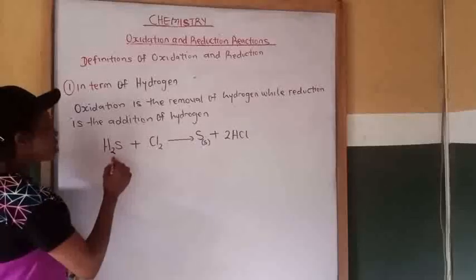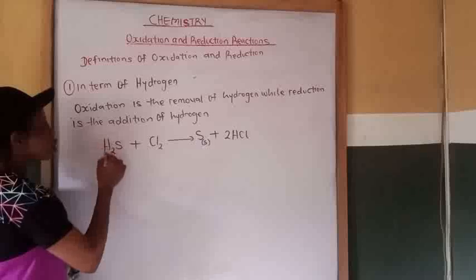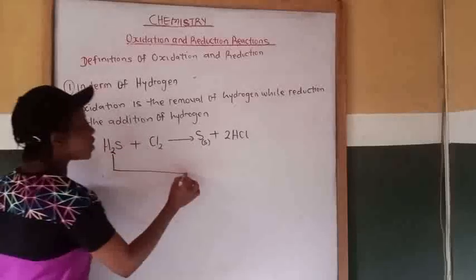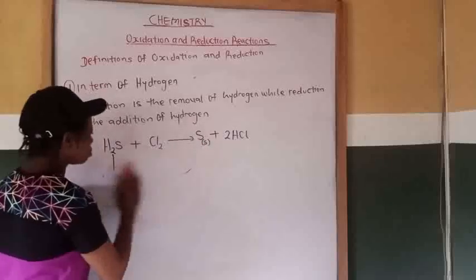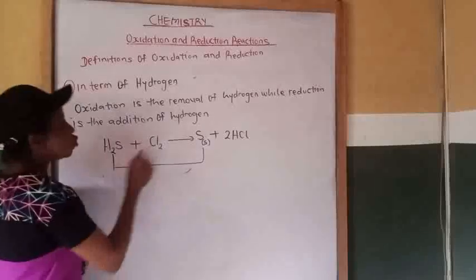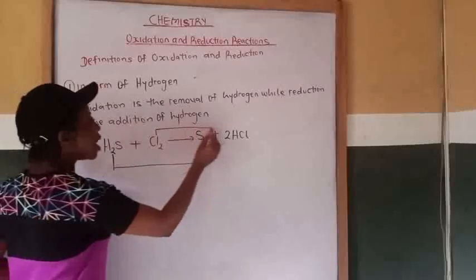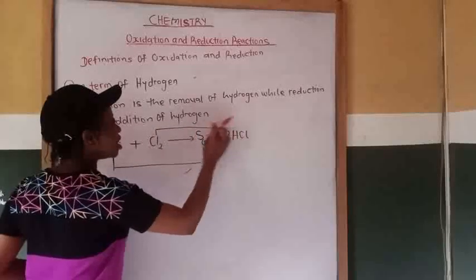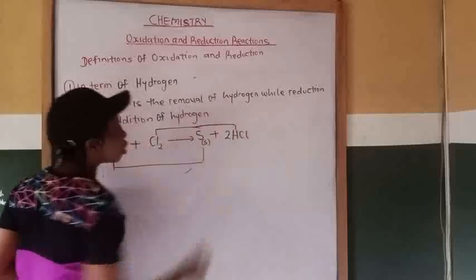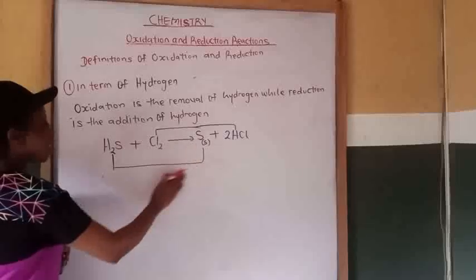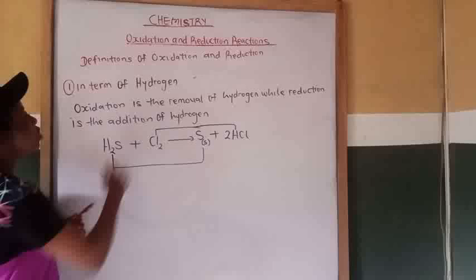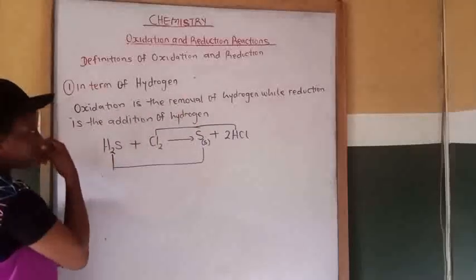Now we have hydrogen sulfide here, there is sulfur here. So we can combine hydrogen sulfide with sulfur. Then we combine chlorine with hydrogen chloride gas. Then we go back to the definition. Removal of hydrogen is oxidation.